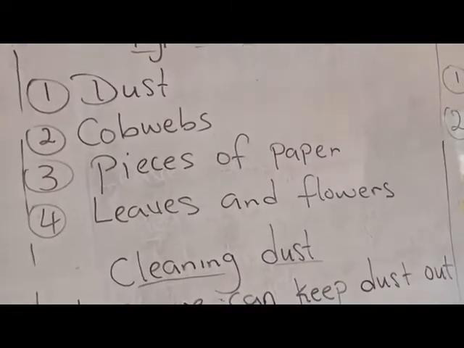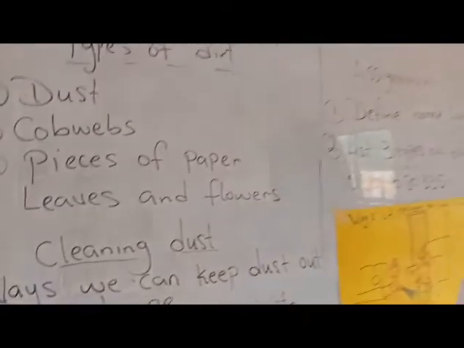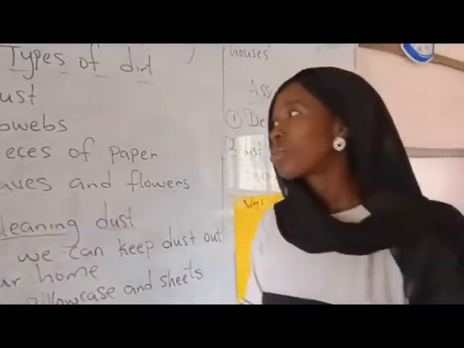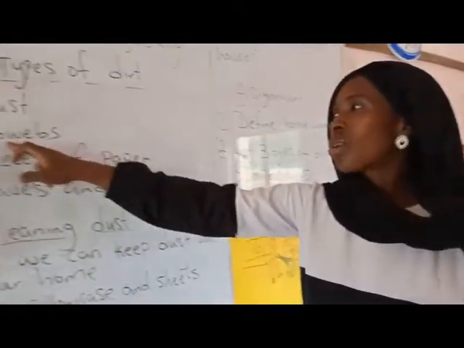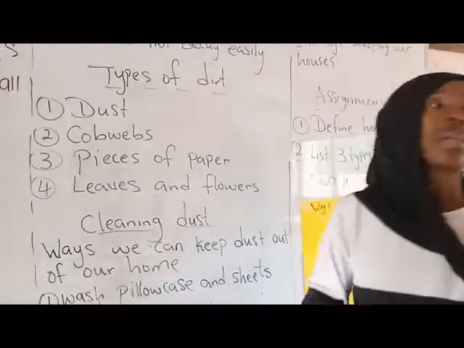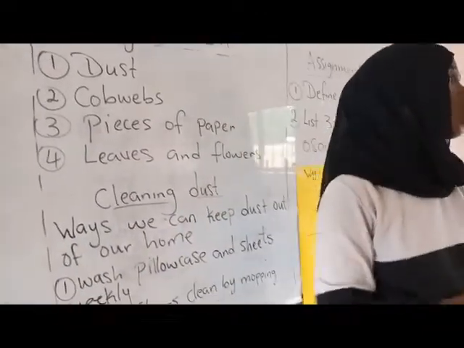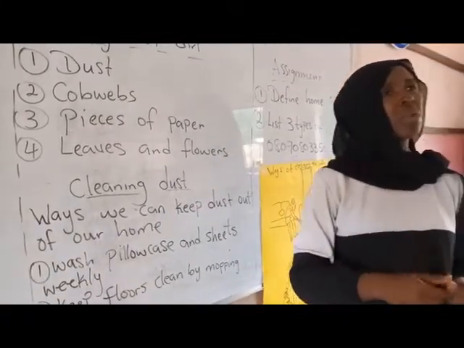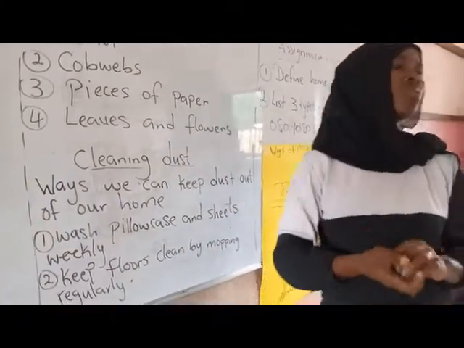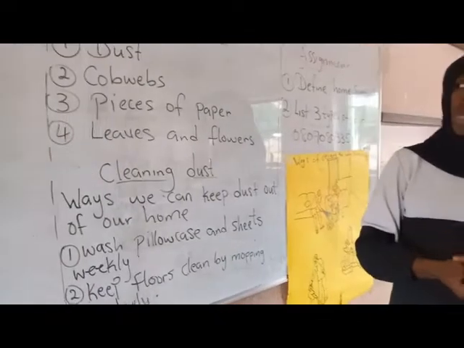When you come to your house and you find out there's dust everywhere, you should clean it. Don't leave it that way because it's not good. Likewise, the cobwebs. If you find out that there are cobwebs everywhere, don't wait only for the house help to come and do it. You can take it and do it. Don't wait for the house help to do everything for you. You can do it on your own.